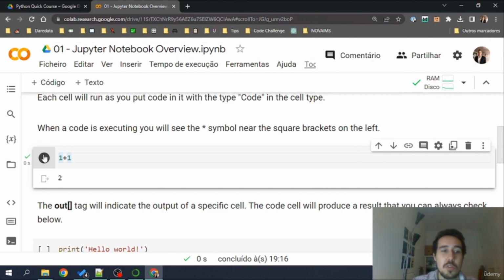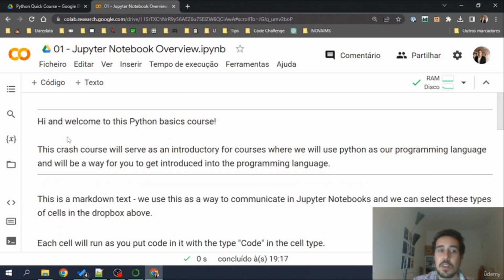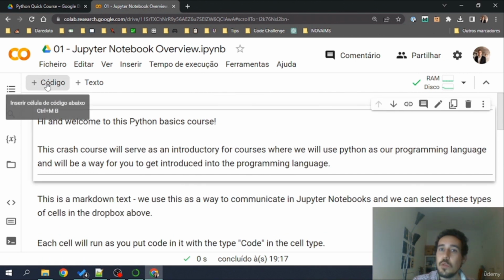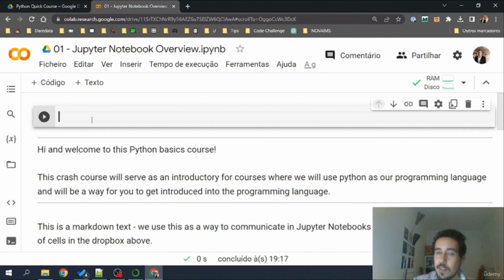You can also run code using this play button right here that will run your code and give you an output. Also, if we are using some of the libraries that are not available in Google Colab in the course and you need to install them, you can open a new code cell, preferably at the start of the notebook, and do the following: exclamation mark and then pip install the name of the library that we are working on.